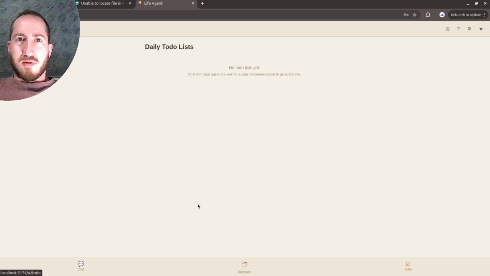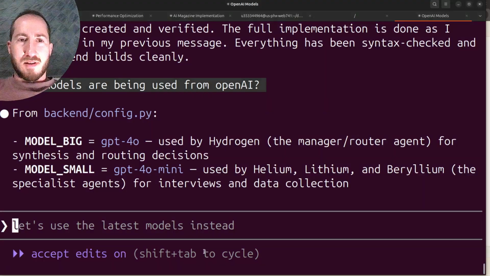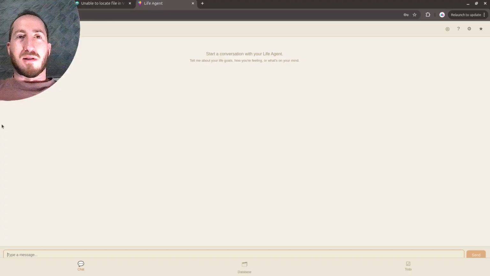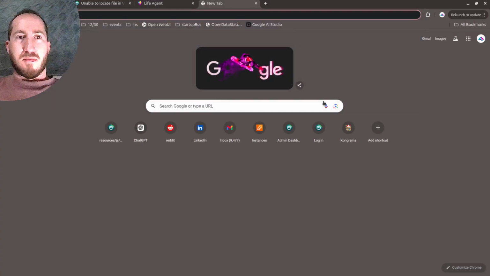We can look at our to-do. No to-do lists yet. And here we've got our chat. The message is a little cut off. It's using GPT-4o and GPT-4o mini. And that's in the backend config.py. Now, I don't want that, right? Open a platform.